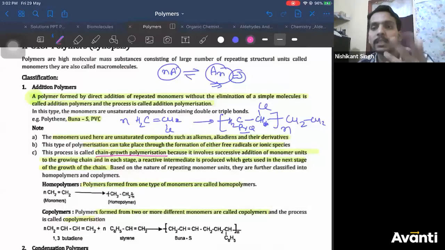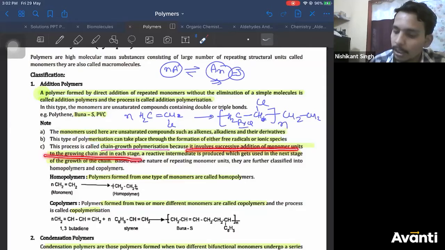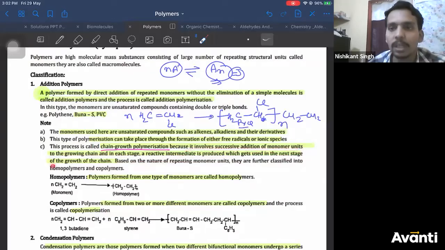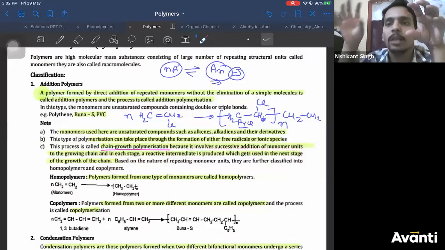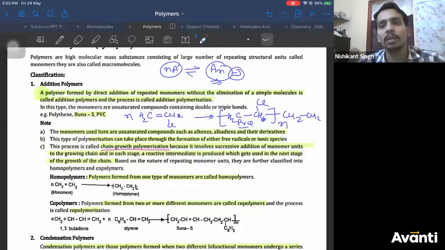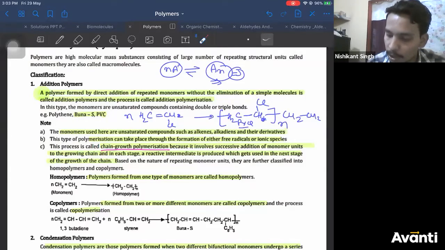They can ask which of the following is an example of chain growth polymerization. That question can be asked. It involves successive addition of monomer units to the growing chain. In each stage, a reactive intermediate is produced which gets used in the next stage of the growth of the chain. That means this is one unit, then you add another unit, you get a chain. Then in the next step, again you add one more unit. The chain keeps on growing. So every step there is an intermediate which is developed, which is consumed in the next step to form a new chain. So this process is called chain growth polymerization.